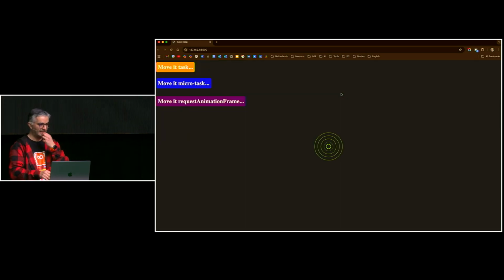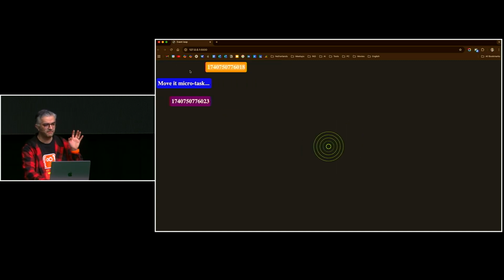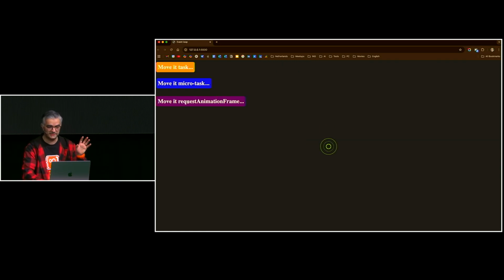Yeah, that's easy. So let me check something else for you as well. If I click on move task, and also requestAnimationFrame somehow at the same time. Oh, I clicked twice.